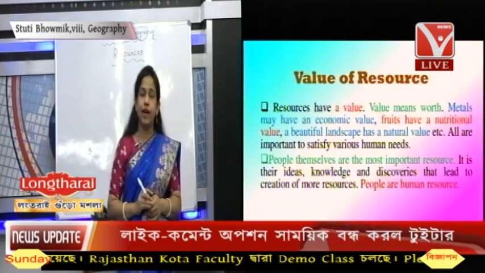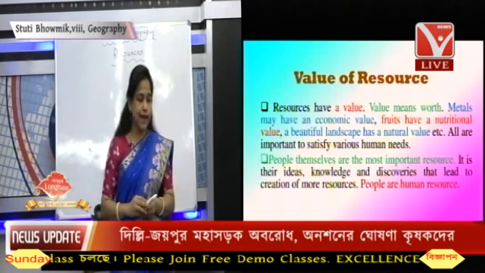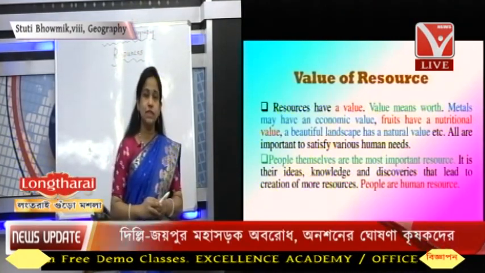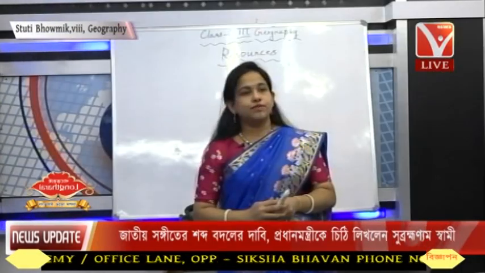Then we also find that people have some economic kind of need. You can see on the slide the value of resource. These are the values of resource. We'll move on to the next slide now. Can we have the next slide, please?